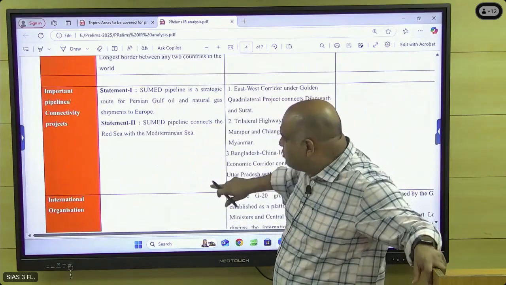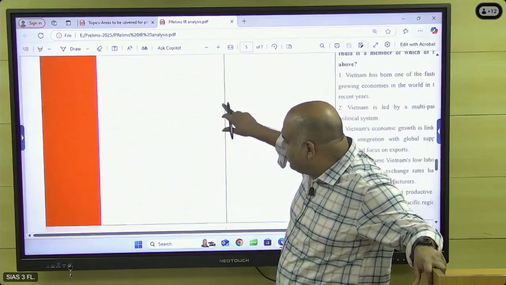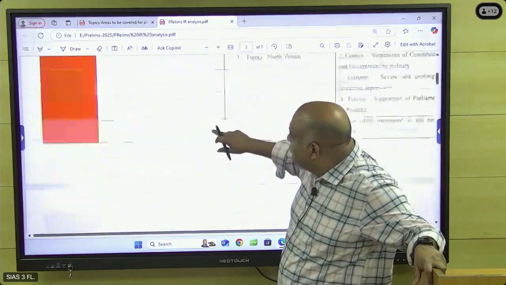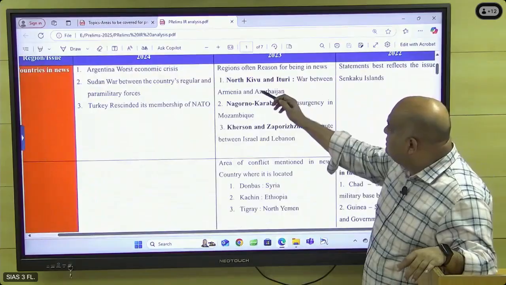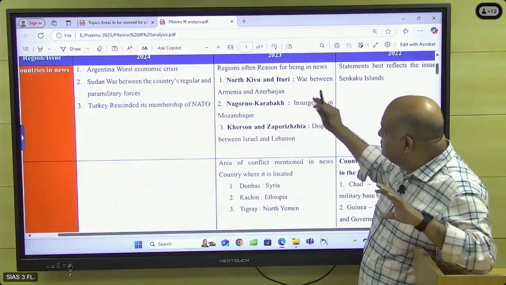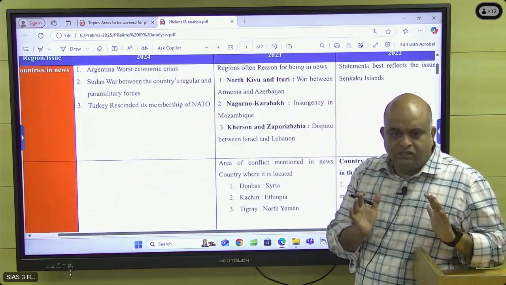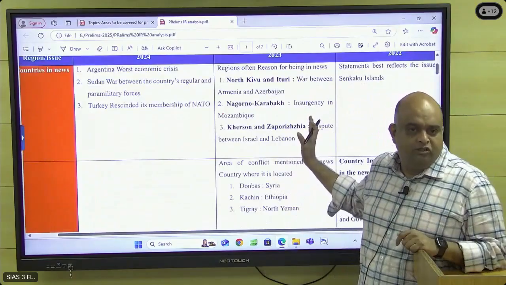Okay. So almost all the questions are from current affairs only. These are all the questions from 2024. 2023 means, you see, regions often being in the news. These regions, these places, you might have read in the newspaper, like certain news was there.